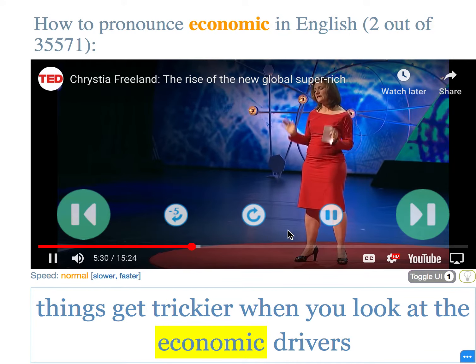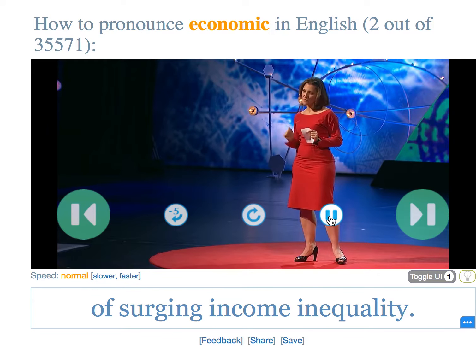Things get trickier when you look at the economic drivers of surging income inequality.